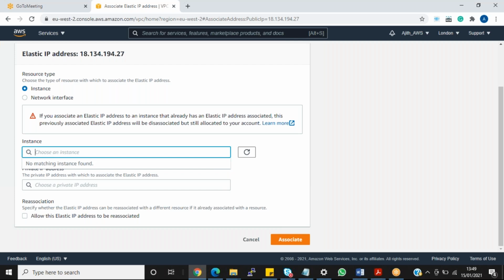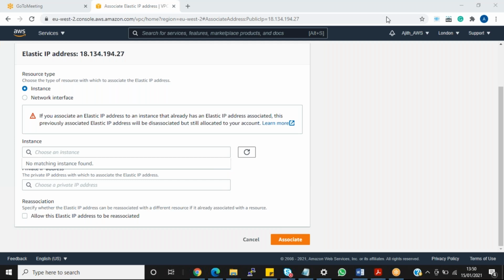So this is about Elastic IP, guys. You can test it after the class. Create your new EC2 instance, create an Elastic IP here, attach that Elastic IP to that EC2 instance, and shut down and start your server again. You will get the same IP. But nowadays, if you don't go with Elastic IP, your server will get a new IP address. If you shut down and start it again, you will get a new IP if it is a normal IP. If you don't shut down, it won't change, guys. But with Elastic IP you will get a common IP. That is what Elastic IP is about, guys.